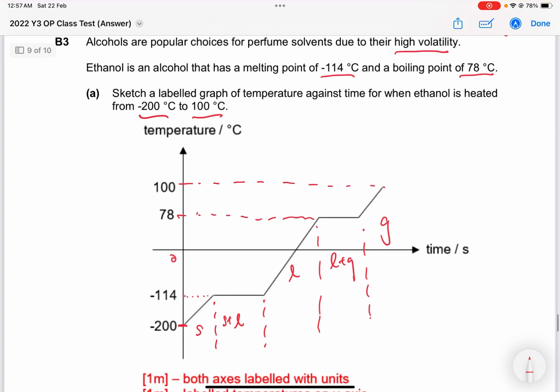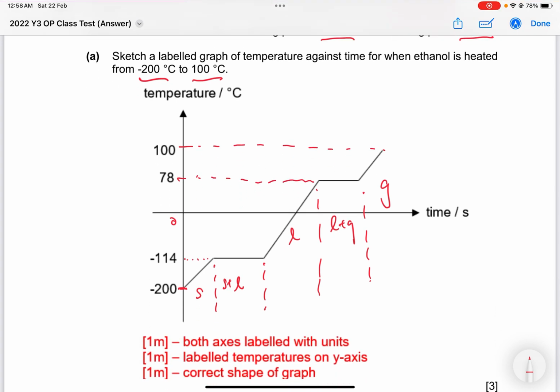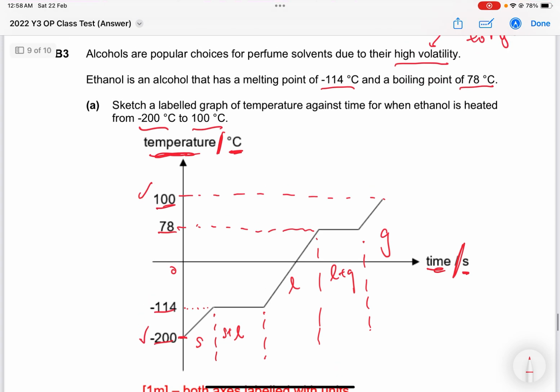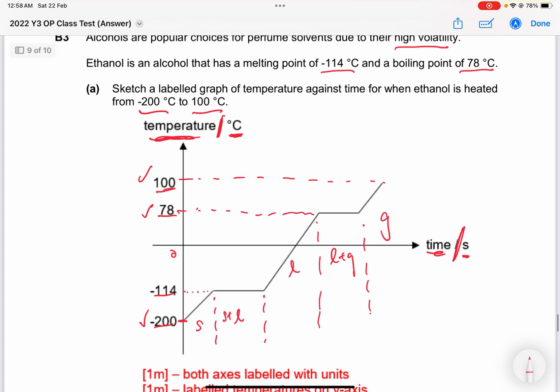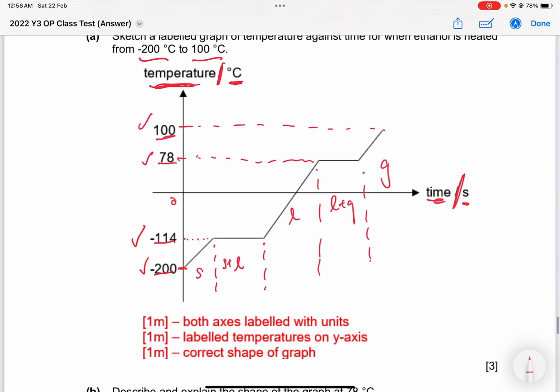So what we want to see is both axes labeled with units. So remember time slash the units, quantity slash the units. Okay, take note of the slash there. I want to emphasize it. Next, you must label the temperature on the y-axis because you already know they want negative 200 to 100. So I must have these two. I know that I must have my boiling point and the melting point as well. So all this data needs to be included. And the last one is the correct shape, where you should have a flat line at negative 114, and a flat line at 78 degrees Celsius.